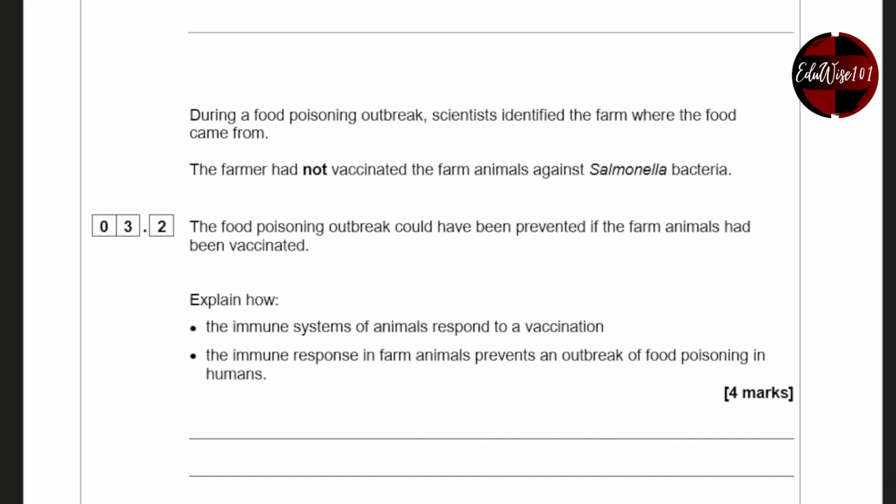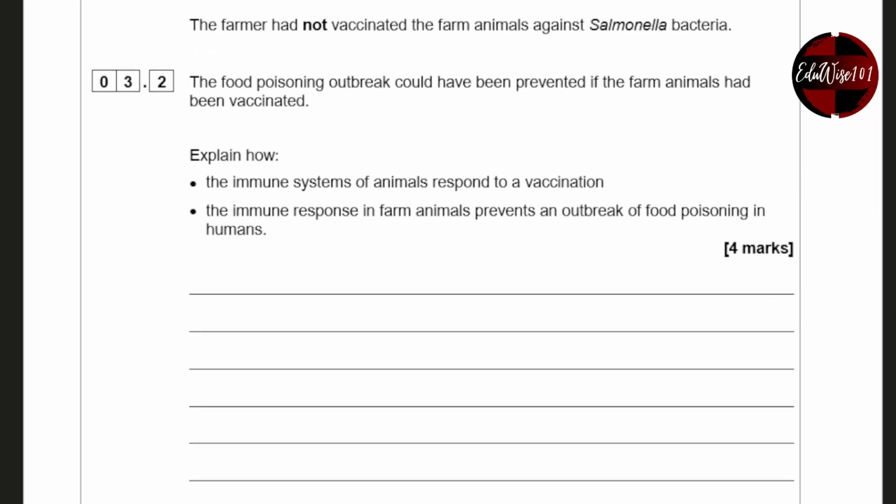During a food poisoning outbreak, scientists identified the farm where the food came from. The farmer had not vaccinated the animals against Salmonella bacteria. The food poisoning outbreak could have been prevented if the farm animals had been vaccinated. Explain how the immune systems of animals respond to a vaccination. It's the same way that animals would respond. The immune response in farm animals prevents an outbreak of food poisoning in humans.